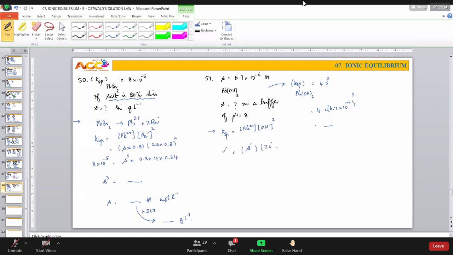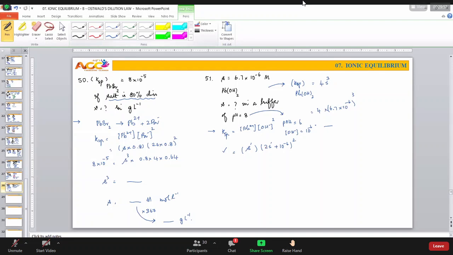Are you able to understand? 2S dash, right? Plus some soluble, something. What is that something? That something is pH is equal to 8. No, no, sir, pH is equal to 8 means pOH is equal to 6. Therefore, concentration of OH minus ion is equal to how much? 10 power minus 6, and that is square.